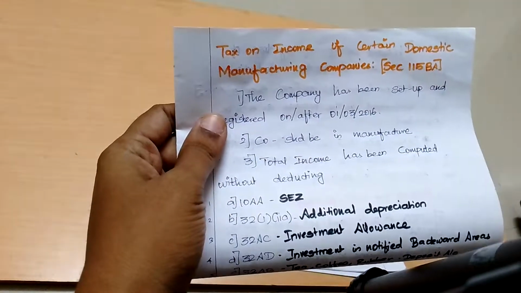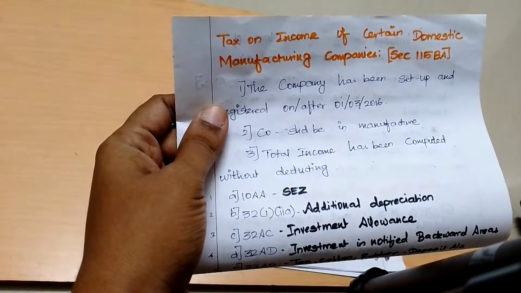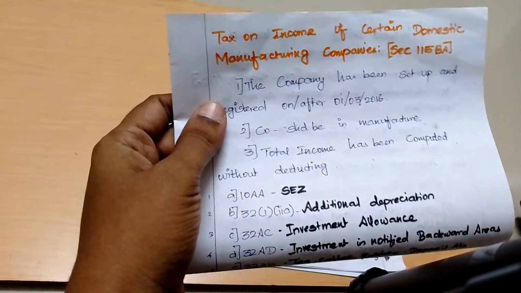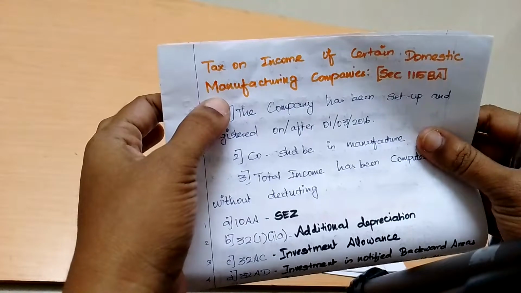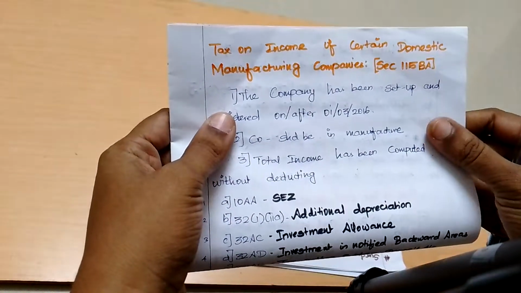Tax on income of certain domestic manufacturing companies. What does this section speak about? It is a kind of boring and kind of interesting section. For opting for this scheme, we have to comply with certain conditions. What are all the conditions?